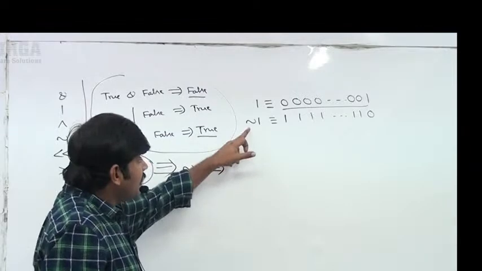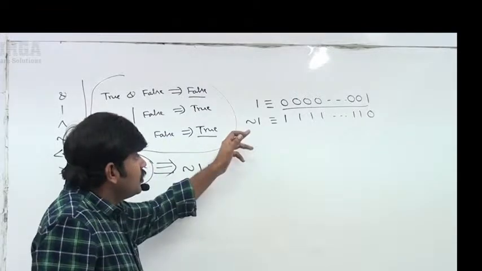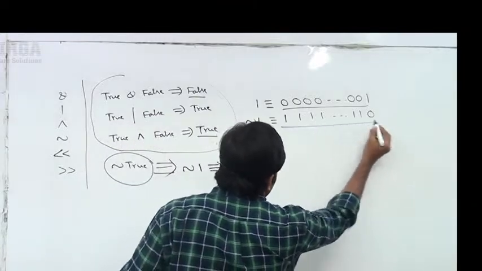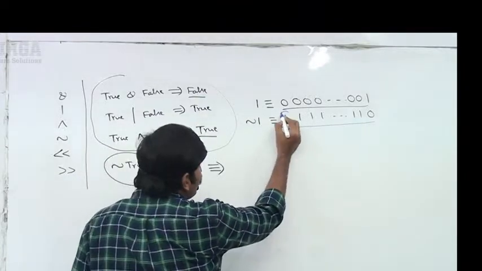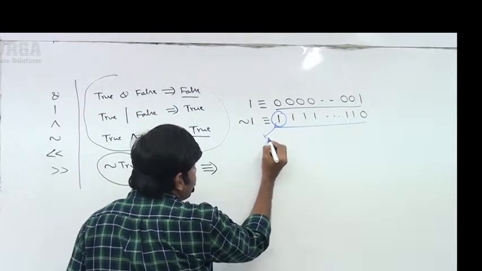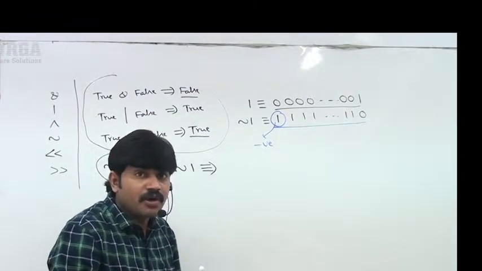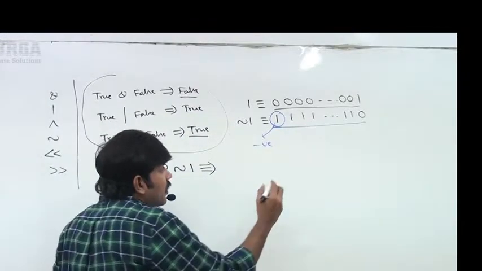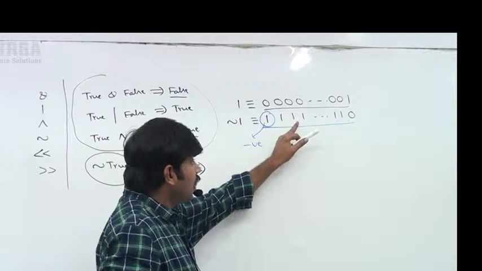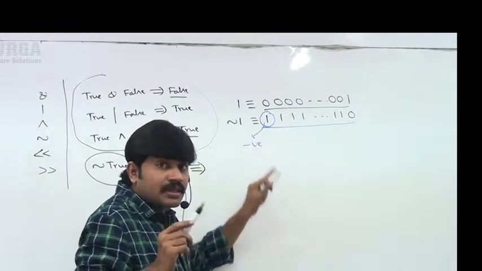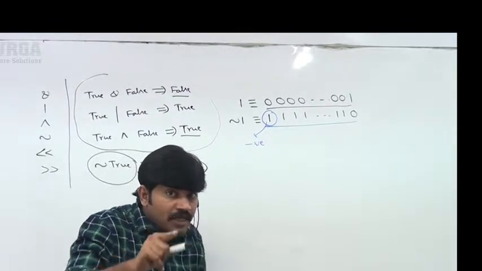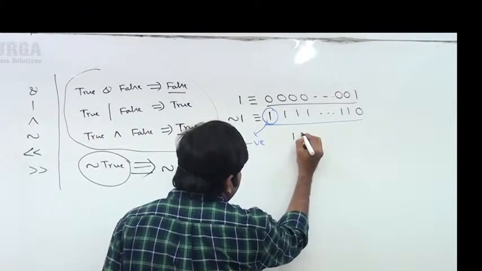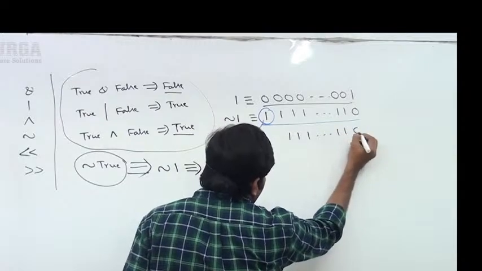Sir, next, what is the value represented by this? In that, what is the most significant bit? 1. 1 means what? Negative number, right? Observe carefully. Now how can you represent this value? If it is negative, the remaining bits represent the value in 2's complement form. Now the remaining bits are 1, 1, 1, 1, 0.